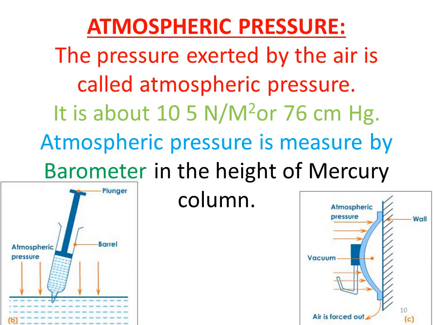Due to a pressure difference, atmospheric pressure is more and the pressure generated, that is the vacuum generated inside the syringe, is less. Therefore, the pressure difference pushes the water inside the syringe.